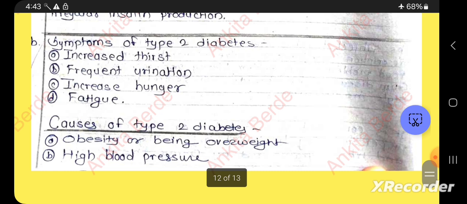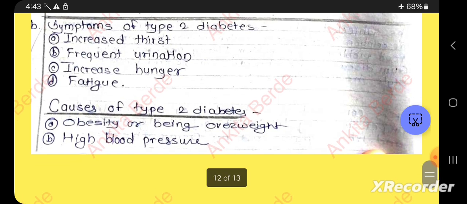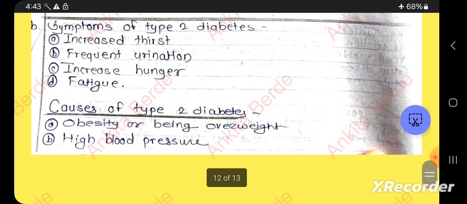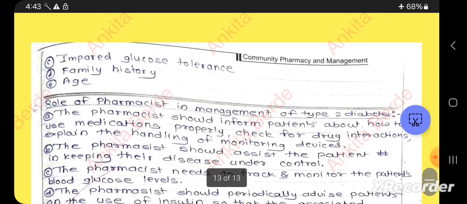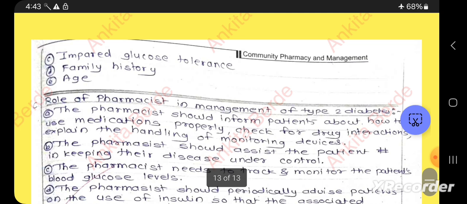Symptoms include increased thirst, frequent urination, increased hunger and fatigue. The causes of type 2 diabetes mellitus are obesity, high BP, impaired glucose tolerance, family history, genetic susceptibility and age.